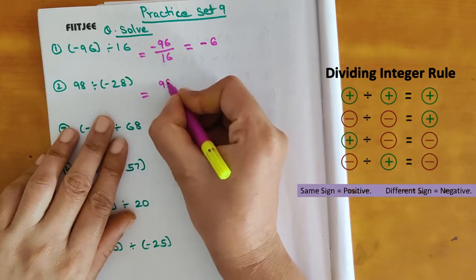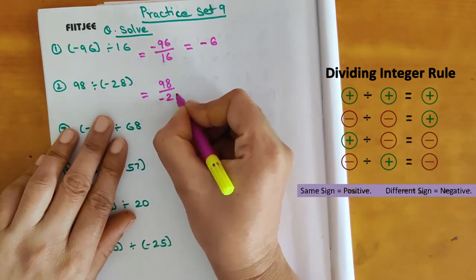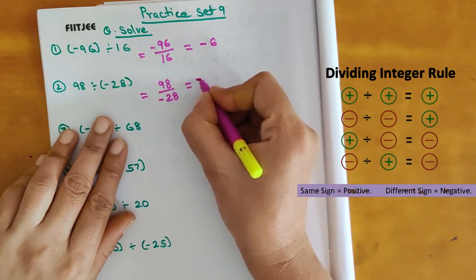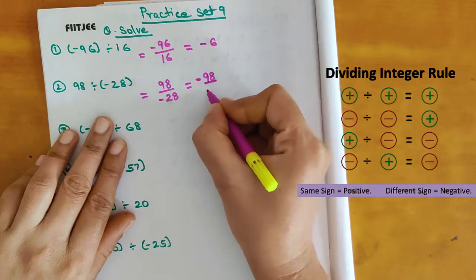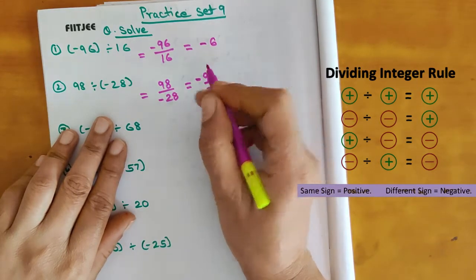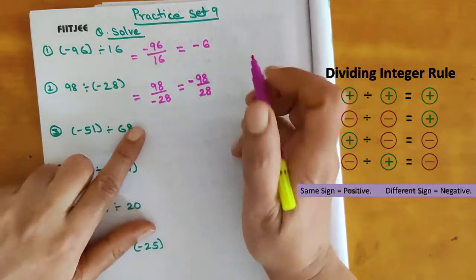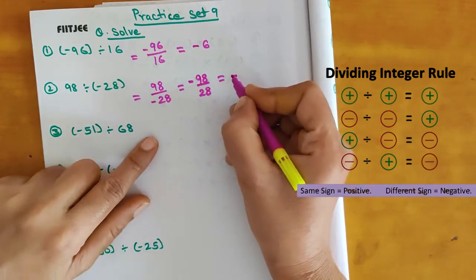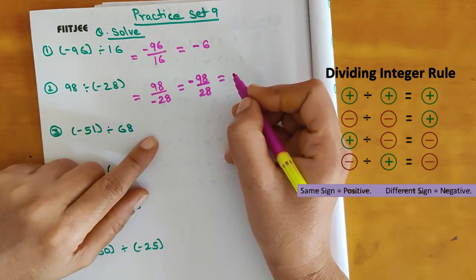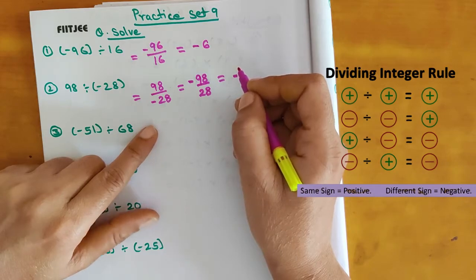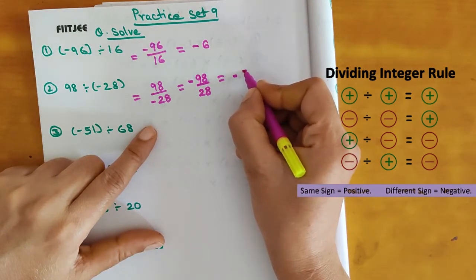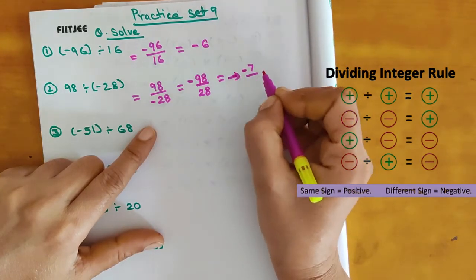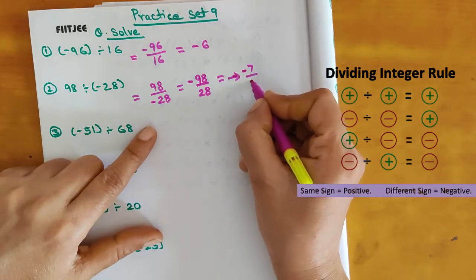It is given 98 divided by negative 28. So see, positive number divided by negative. So negative sign always we are writing in the numerator. So it will be same thing, only we have to write in the numerator. So one negative number divided by positive. So the sign will be negative. So both are divisible by which number? 14. Okay. So 14 sevens are 98. So we will get negative 7 and, okay, negative 7 and 14 twos are 28.